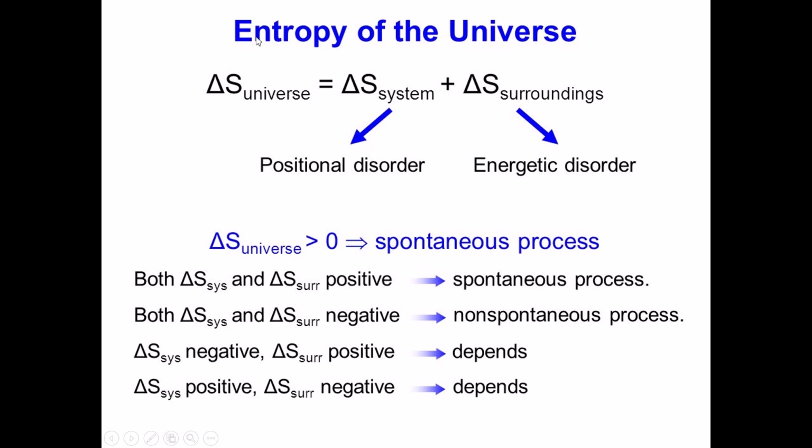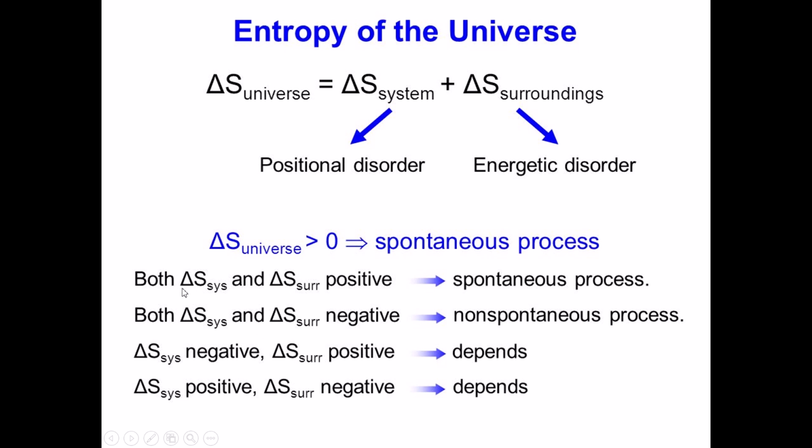We need delta S of the universe to be positive for a spontaneous reaction. Therefore, delta S of the system plus delta S of the surroundings needs to be a positive number for a spontaneous process. So we have four different ways this can happen.